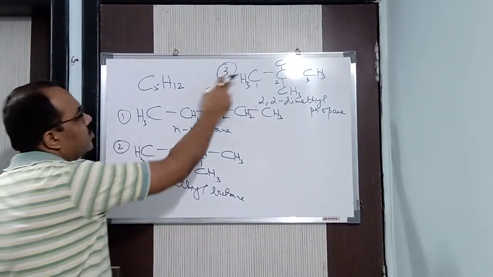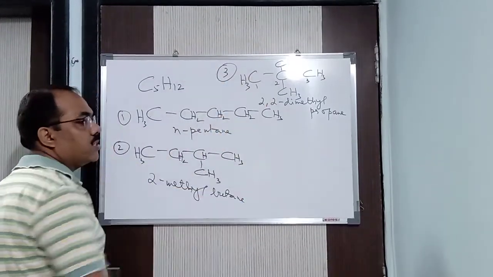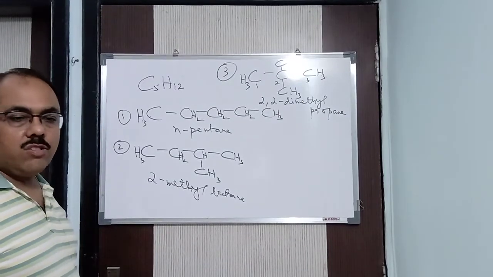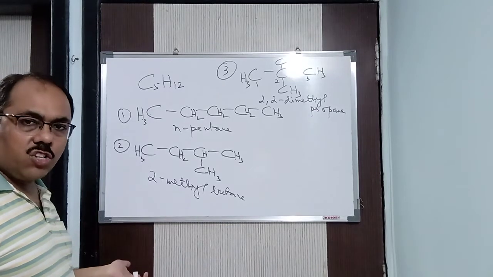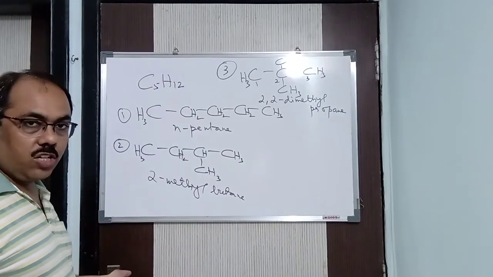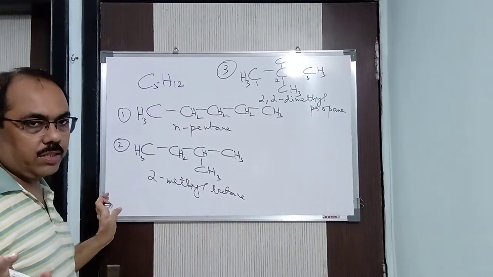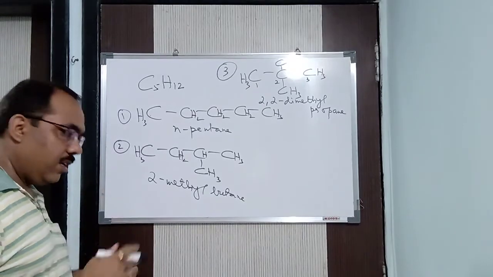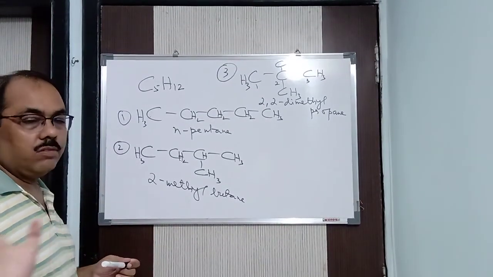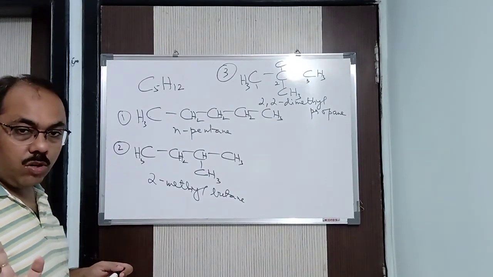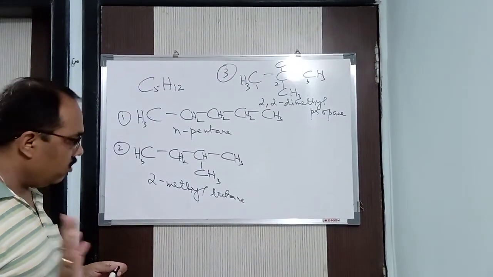So how many chain isomers did we get? 3 chain isomers. In this way, we can draw the structures and find them. We don't have any shortcut method. Don't ask me, sir, do you have any shortcut method? No, we don't. And don't think they will ask for 40 carbon atoms and how many isomers, because it is not possible to draw. Got it?